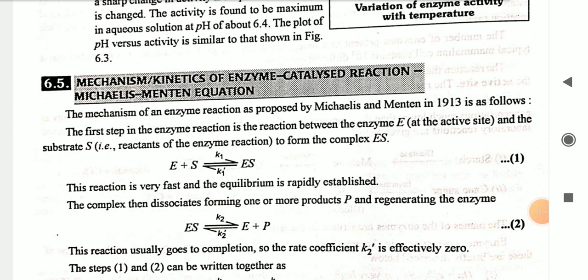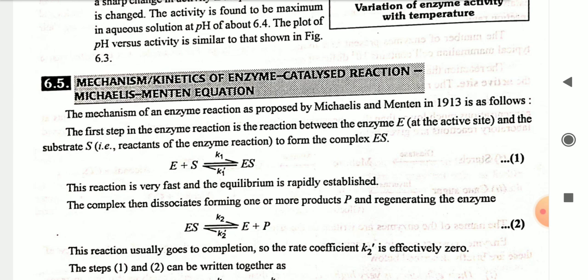Mechanism or kinetics of the enzyme catalyzed reaction, the Michaelis-Menten equation. The mechanism of an enzyme reaction as proposed by Michaelis and Menten in 1913 is as follows. The first step in the enzyme reaction is the reaction between the enzyme E at the active site and the substrate S, for example the reactant of the enzyme reaction, to form the complex ES: E plus S gives ES. The reaction is very fast and the equilibrium is rapidly established.